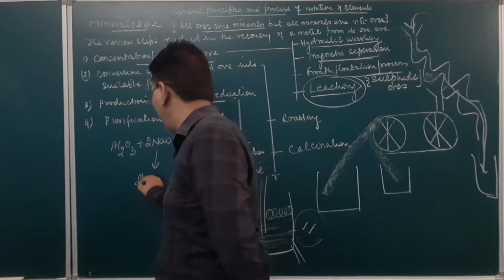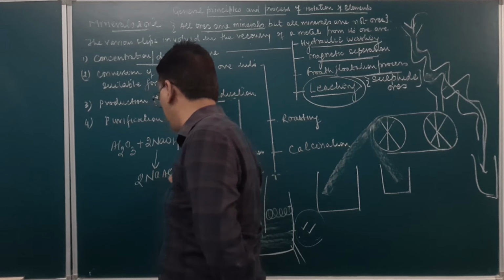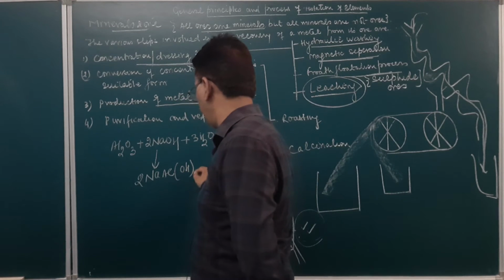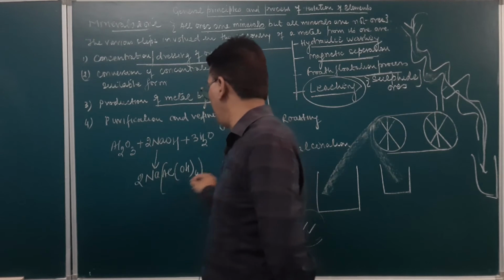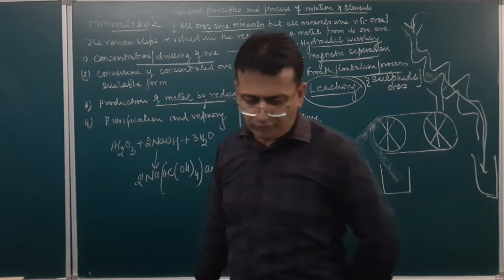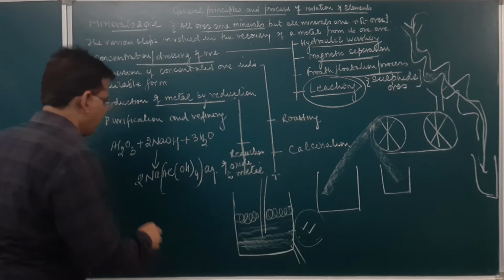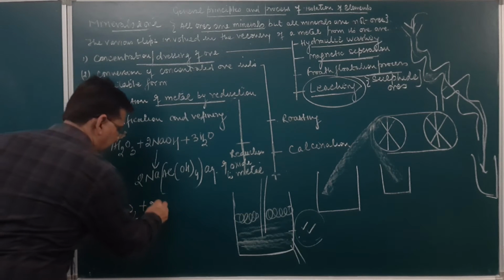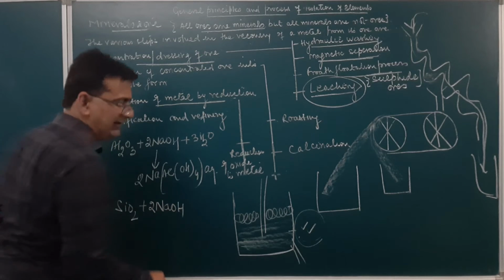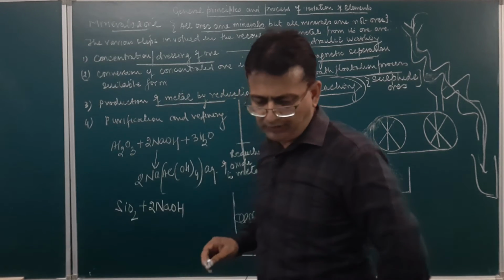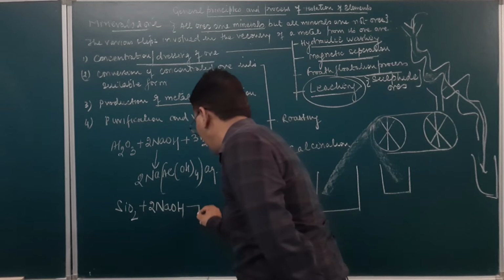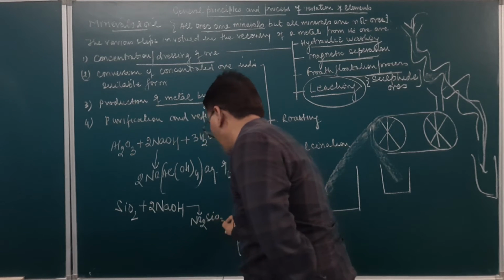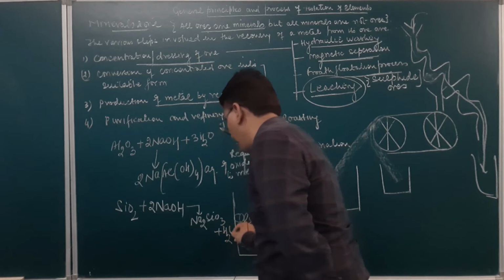It will result in the formation of sodium aluminum hydroxide, with hydroxide ions given out in the aqueous form. Silicon dioxide, when made to react with sodium hydroxide, will result in the formation of sodium silicate, and a molecule of water will be given out.